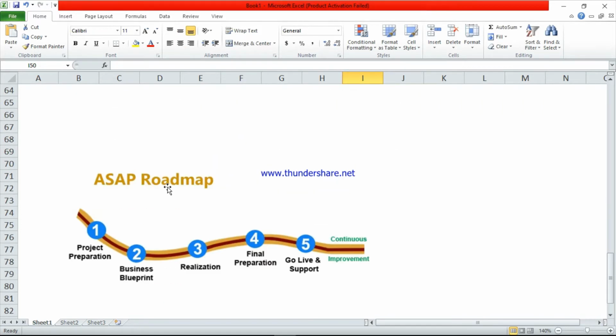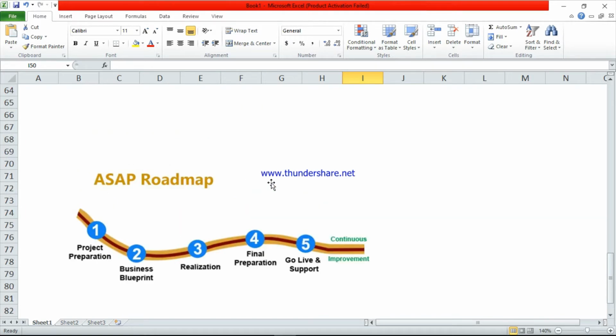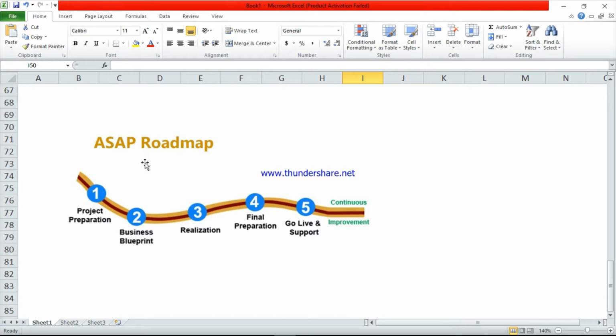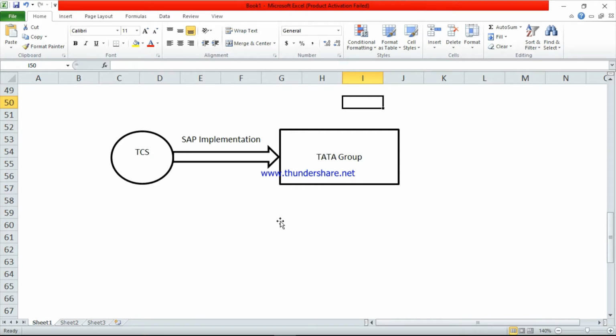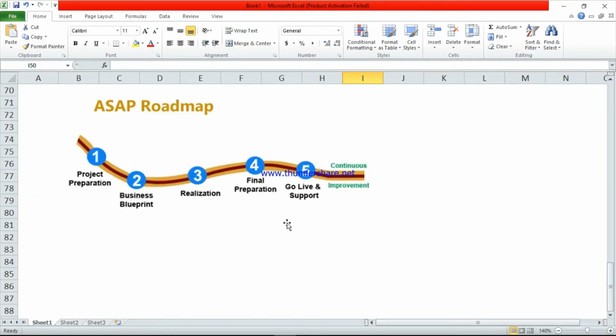See here, TCS will use the SAP methodology to implement the SAP in Tata Group. SAP methodology is 6 stages. The first stage is project preparation, then business blueprint, realization, final preparation, go live and support. These are the 6 phases. Directly TCS cannot do the implementation in Tata. There are different phases: first phase, second phase, third, fourth, fifth and sixth.